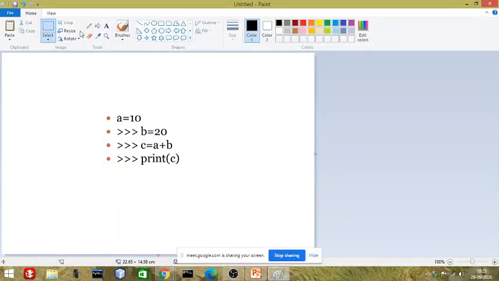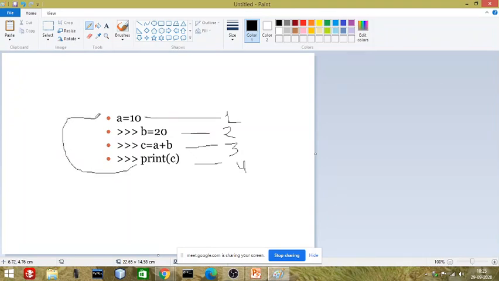See what will happen. This is sequence number 1, this is sequence number 2, this is sequence number 3, this is sequence number 4. Now what will happen if we write sequence number 4 in the place of sequence number 1?